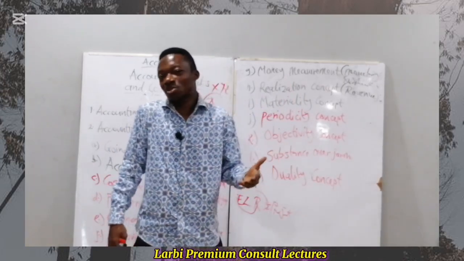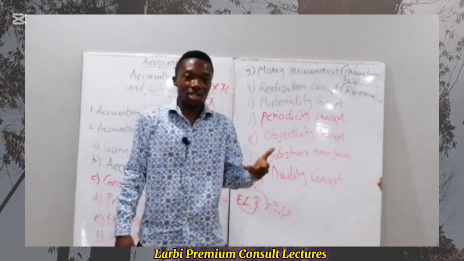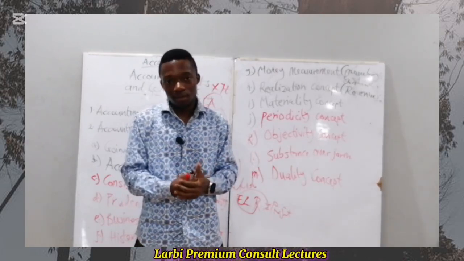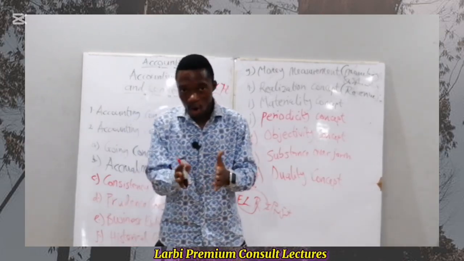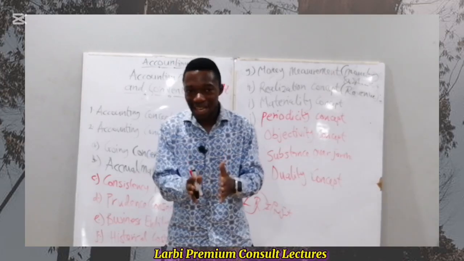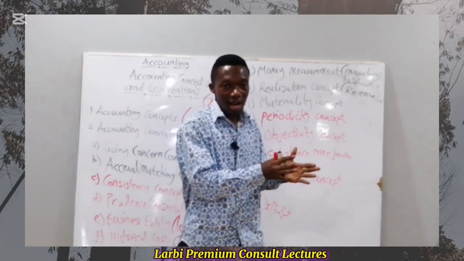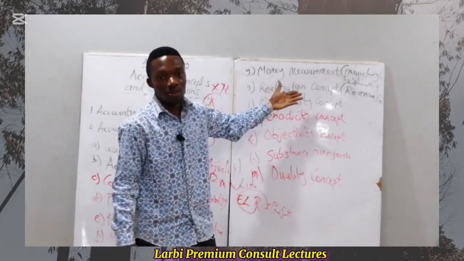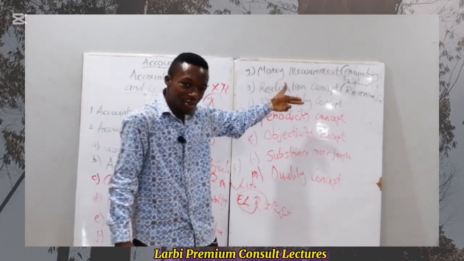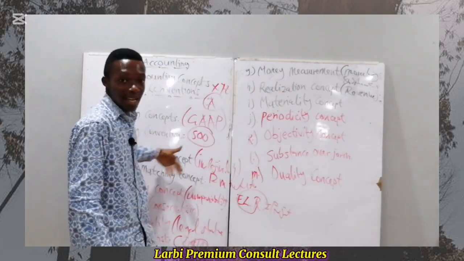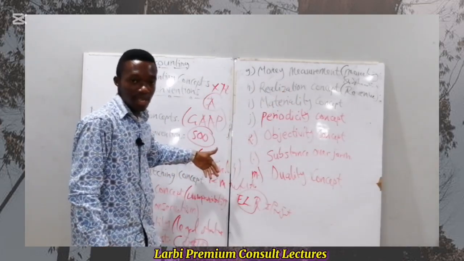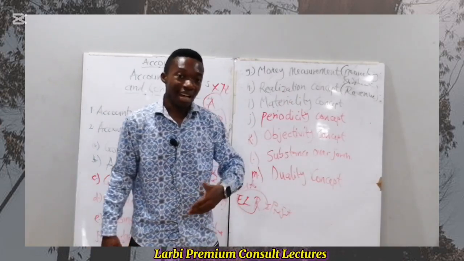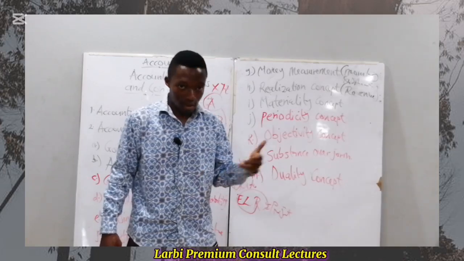So here, revenue is recognized when there is transfer of ownership of that product from the seller to the customer, and not only when cash is received or payment is made. But as and when there is a transfer of ownership of that service or product, then we can recognize revenue. This has a relation to the accrual concept under the revenue aspect, which says that we recognize revenue not only when cash is received, but as and when it occurs.